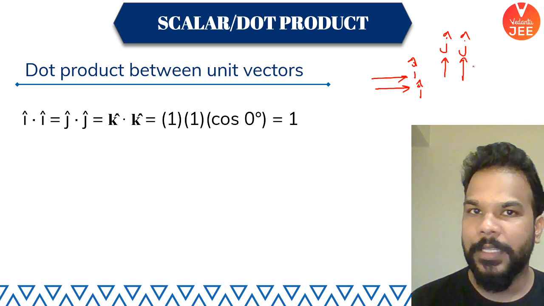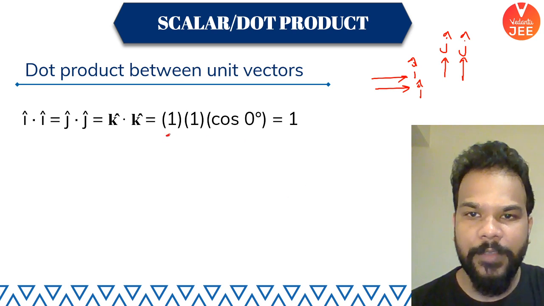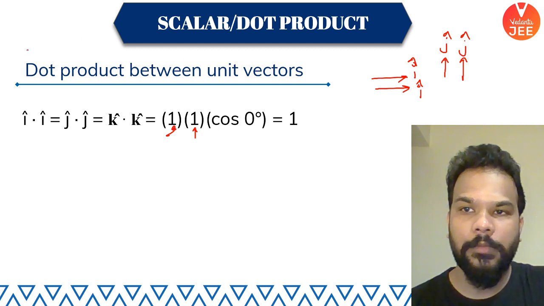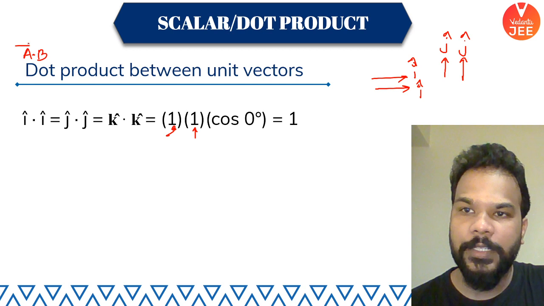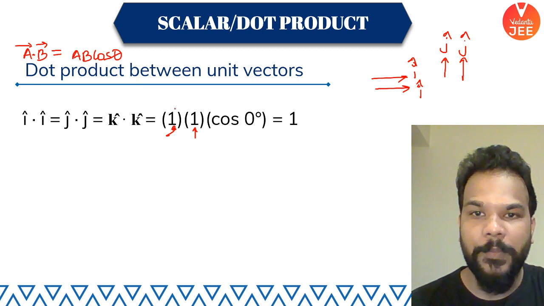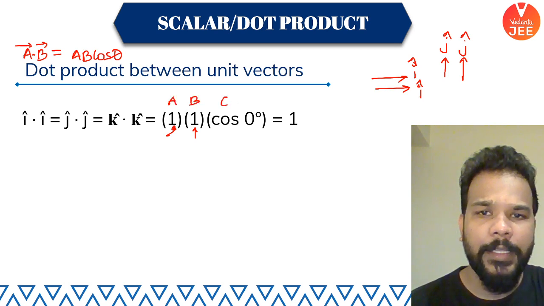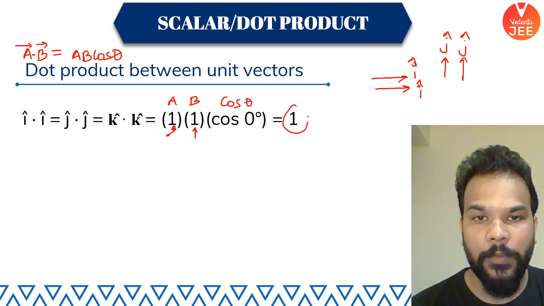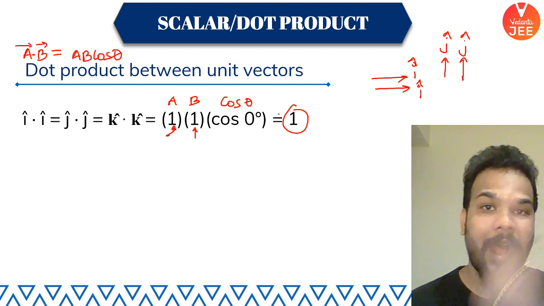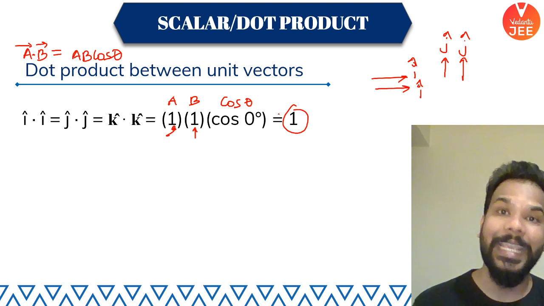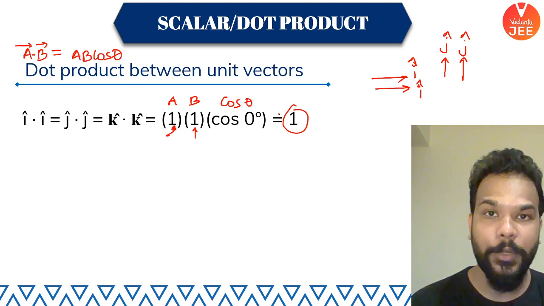So the angle between them is 0 degree, and their magnitudes individually you can see is 1 because they are unit vectors. So according to the understanding of dot product, which is a dot b, it is a b cos theta. So what is the value of a? It is 1. What is the value of b? It is also 1, and this is cos of theta that you are writing, which is 0 degree. So remember, the value will always come out to be 1 for the dot product of I cap with I cap, j cap with j cap, k cap with k cap, because the angle is 0 degree and their magnitude is 1.